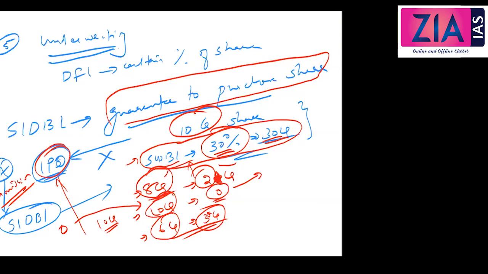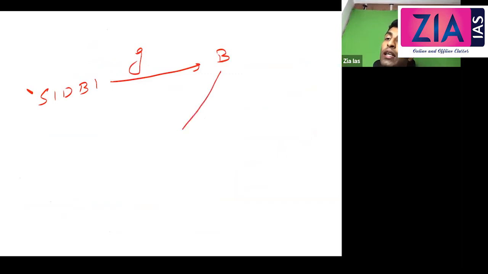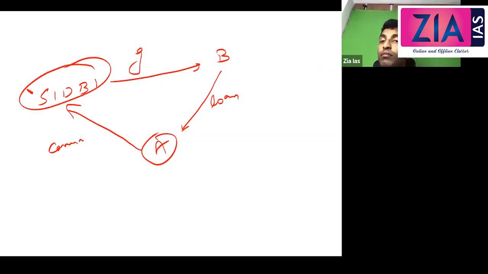Underwriting commission means, as I told you before about a commission, exactly the same. So SIDBI is doing a job here, no? SIDBI is conducting a viability study. Before, what I told you is that SIDBI is giving a guarantee to the bank, right? So you are getting a loan from the bank, the firm A. So SIDBI is charging a commission from A. That is the first case that I have discussed.